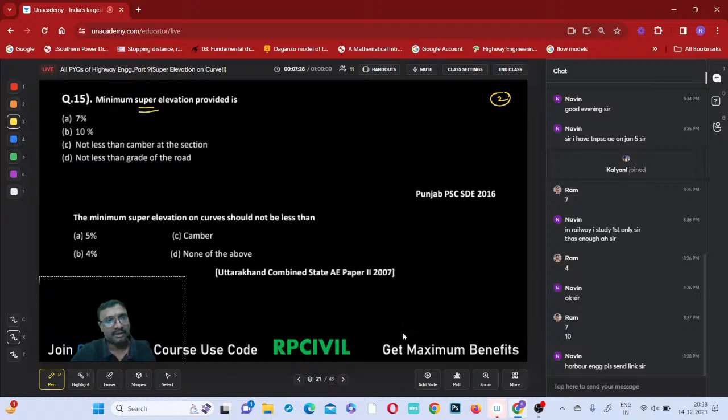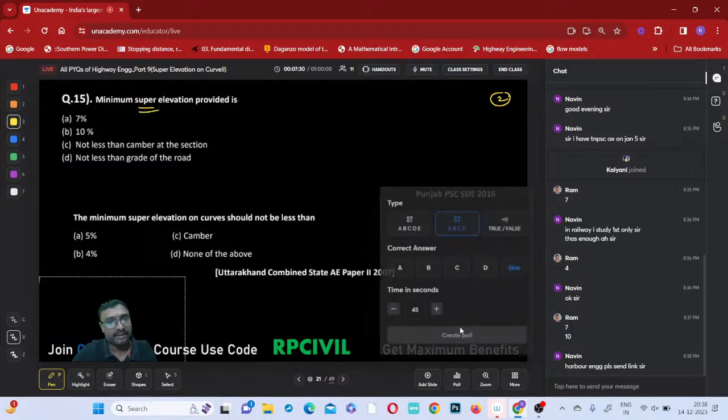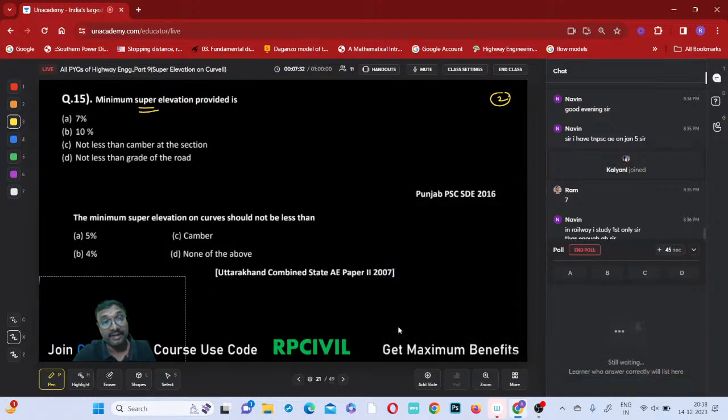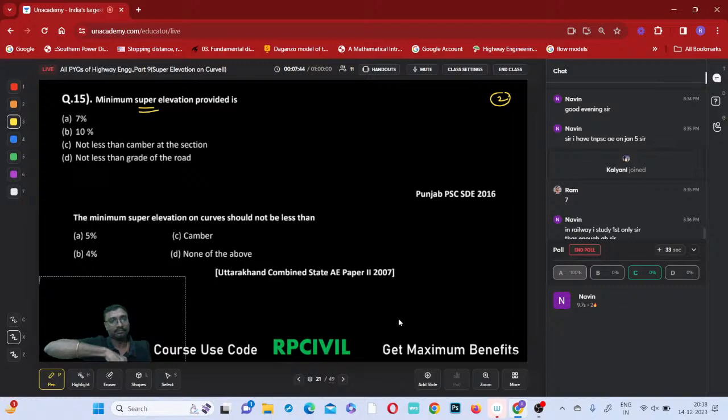Okay. Now this one, try to select the answer. 45 seconds. Read the question carefully and select the answer properly, everyone. It is not maximum super elevation, it is minimum super elevation. I have already given the hint. Read the question carefully.